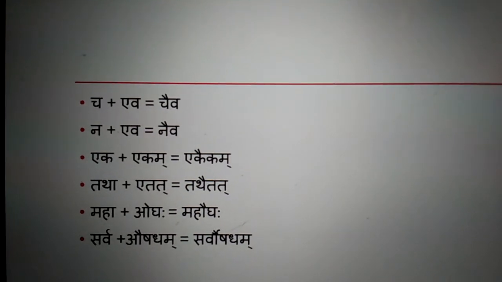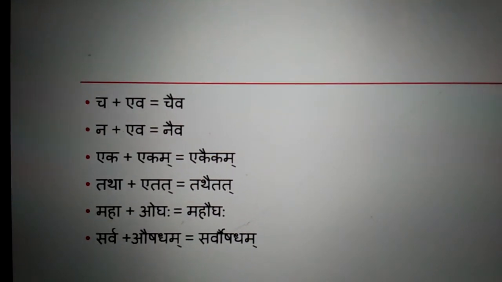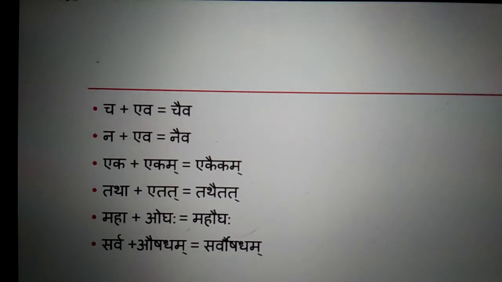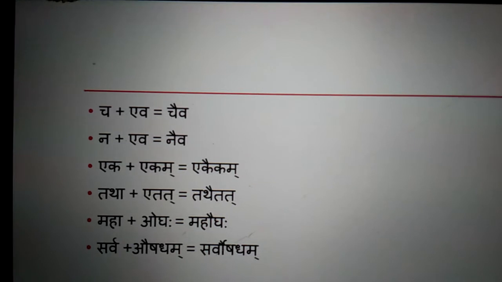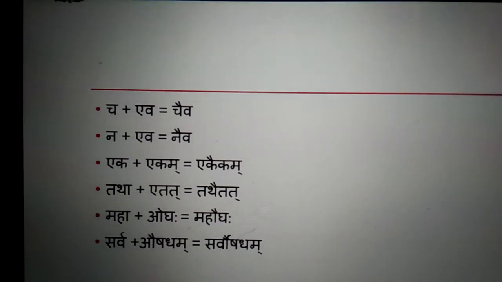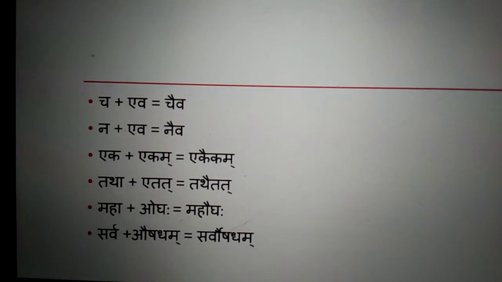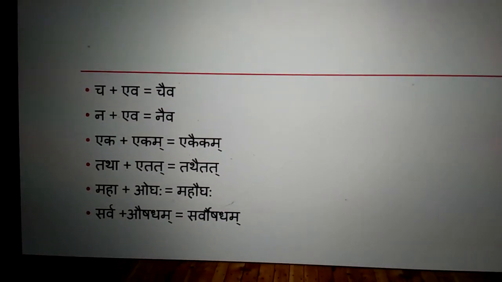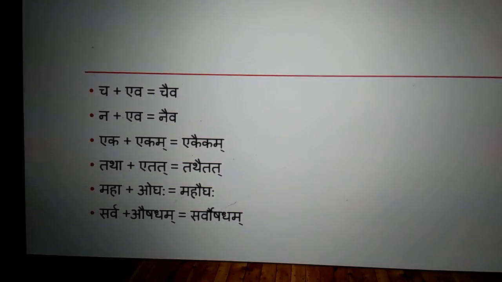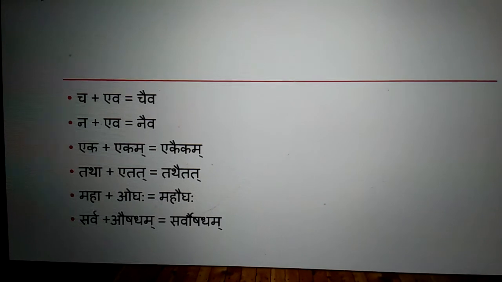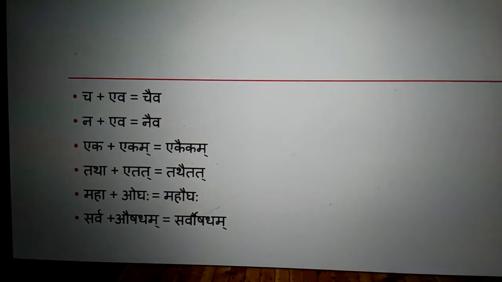Similarly, na plus eva, na ends with a and eva starts with a. These two letters a and a become I, and the joined word will be naiva. Exactly like this, eka, ekam.